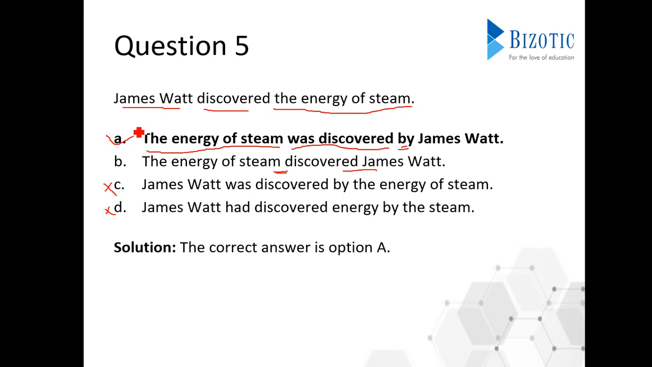So these are the 5 questions that we changed from active to passive. In the next video, we'll try to solve some more questions related to the same topic, change of voice.